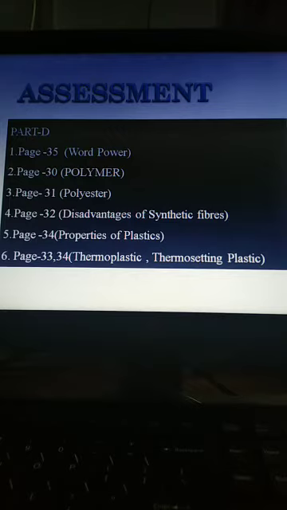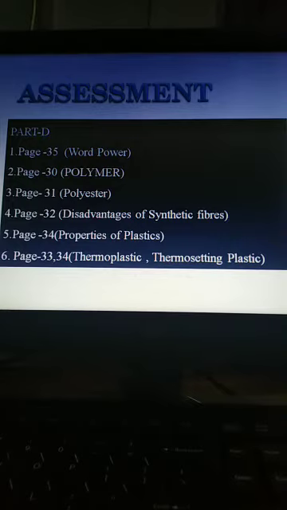Then moving to page number 34, at the top part you can see thermosetting plastic. A thermosetting plastic is a plastic which can be molded into a desired shape only once. Once set, it cannot be remolded again. Then mark the last sentence of that paragraph. Bakelite and melamine are common examples of thermosetting plastics. Now we have completed part D.